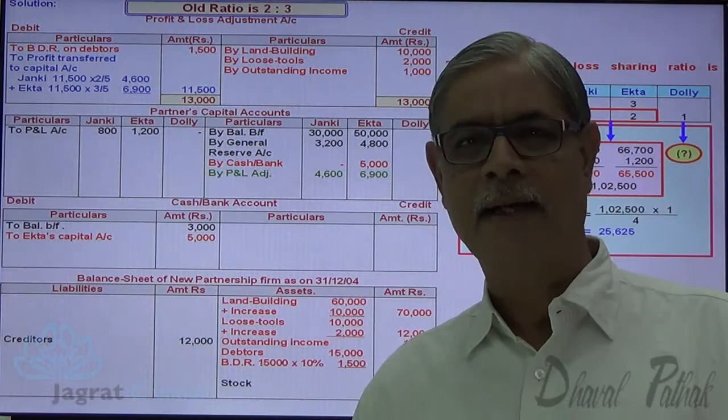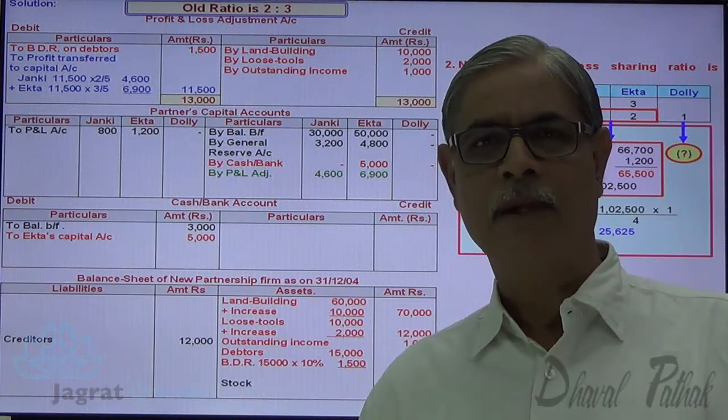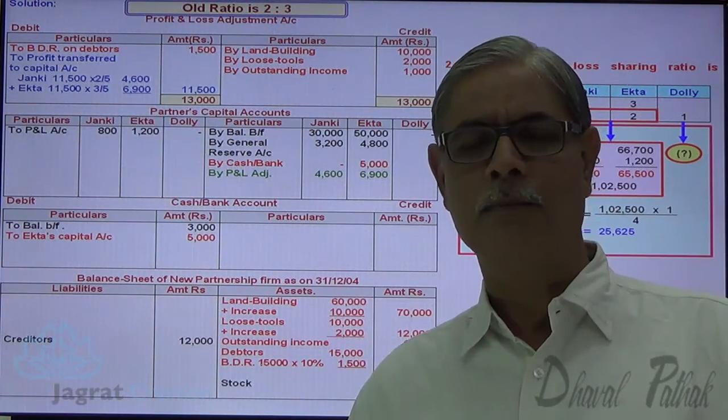Journal entry for that is cash is received by the firm, cash account debit. Debit what comes in, cash account debit.